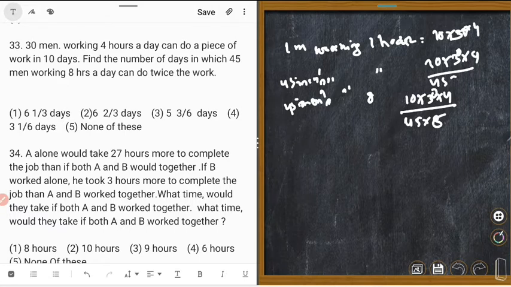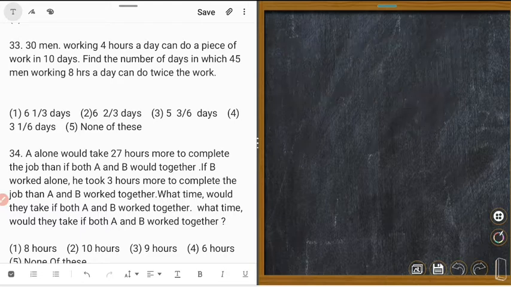This is 30, not 3. Let's calculate. No, it will not serve our purpose.